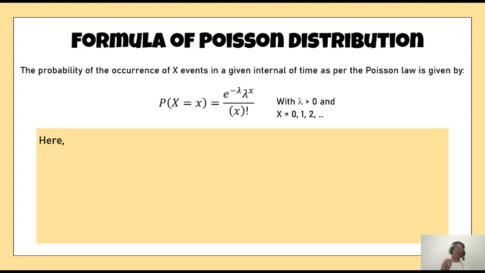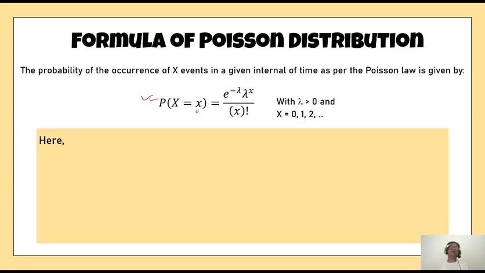So we now introduce the formula of the Poisson distribution, or the probability function of the Poisson distribution. Now remember, I told earlier that this is a discrete distribution. That means the random variable takes discrete values only, and in such cases the corresponding probability function for any discrete random variable is called the probability mass function. So here the probability mass function is given by this expression. That means probability that capital X, this is the name of the random variable, and this is the specific value taken by the random variable. That means this may take values like 0, 1, 2, small x, but x is like a symbol. It actually represents the random variable.